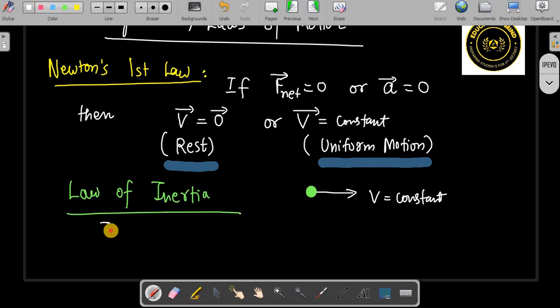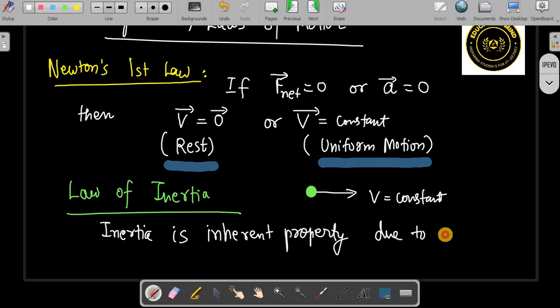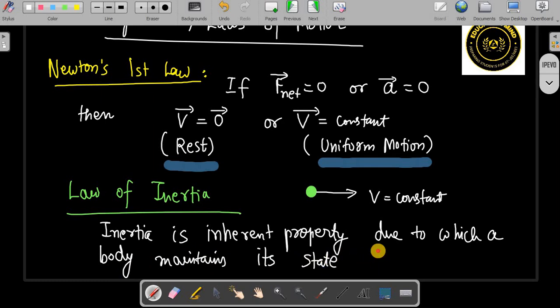So what is inertia? Inertia is the inherent property due to which a body maintains its state of rest or uniform motion, right?